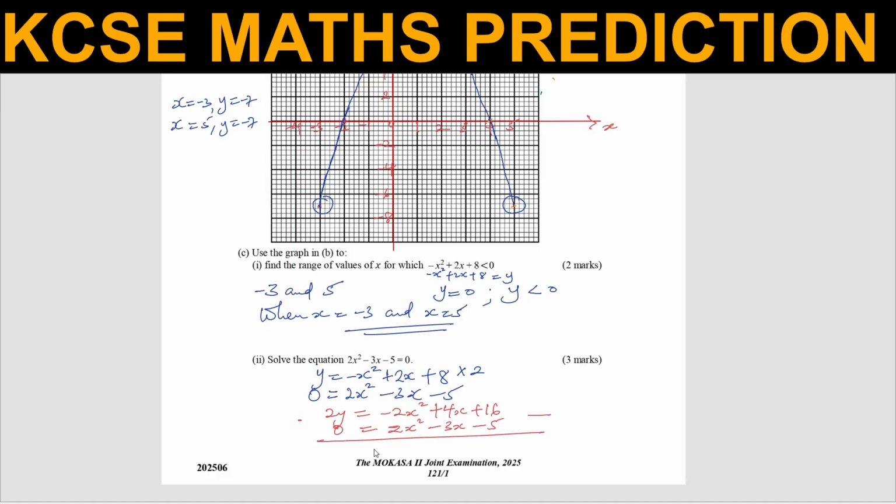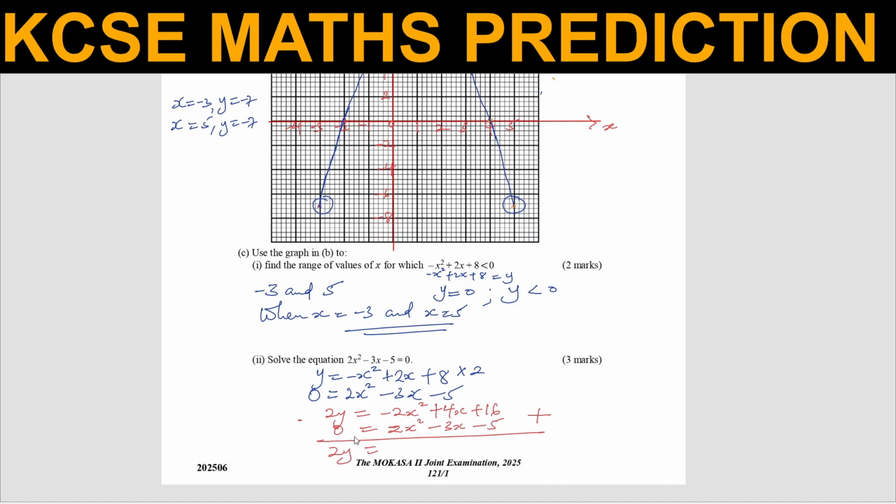So when you subtract these, you get 2y subtract 0, you get 2y is equals to... To eliminate x squared, you're going to add. When you add, look at this, -2x squared plus 2x squared, that is when you eliminate it. So you simply add the 2, not subtracting.